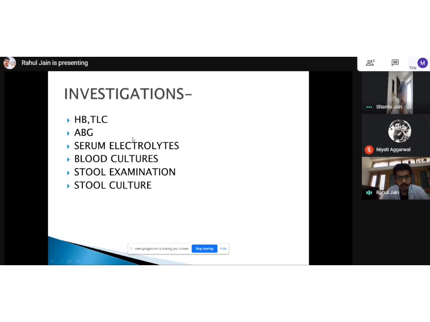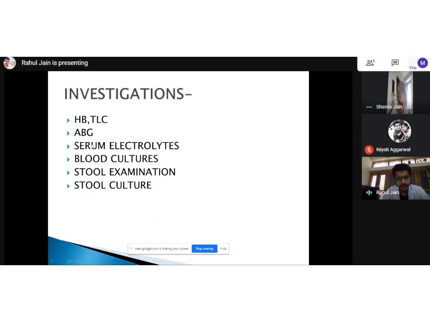Ultimately, the cause was typhoid itself. The bradycardia was managed with drugs, and when the patient recovered, his heart rate returned to baseline.